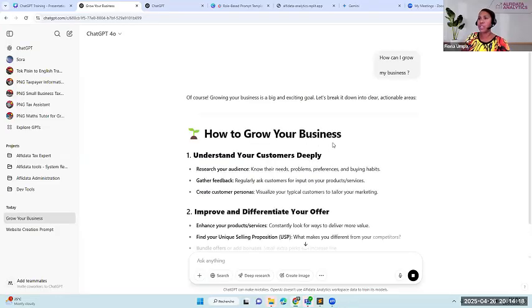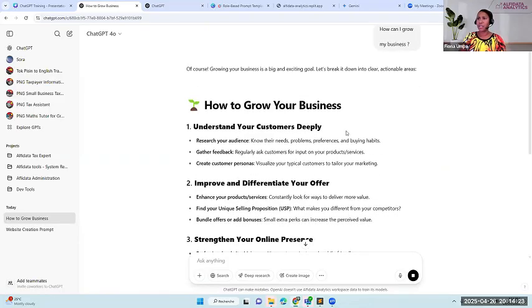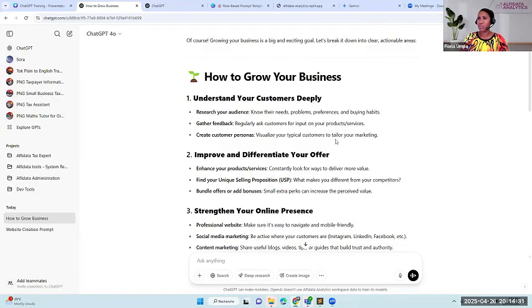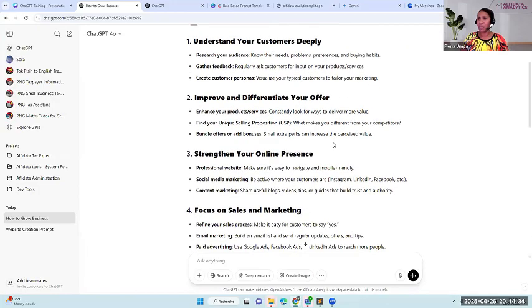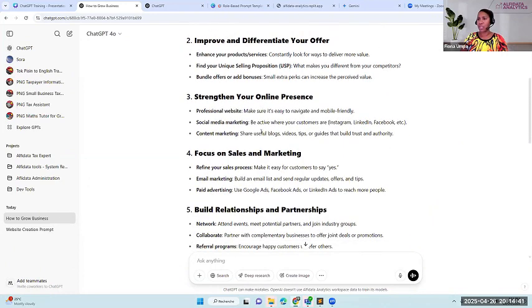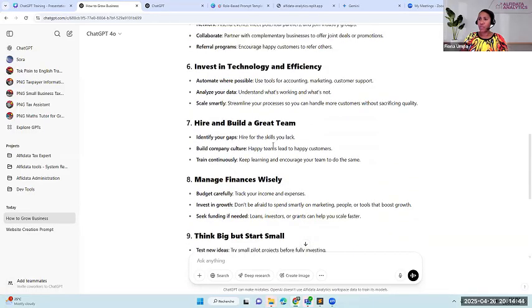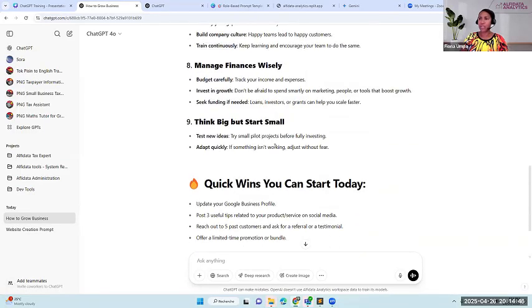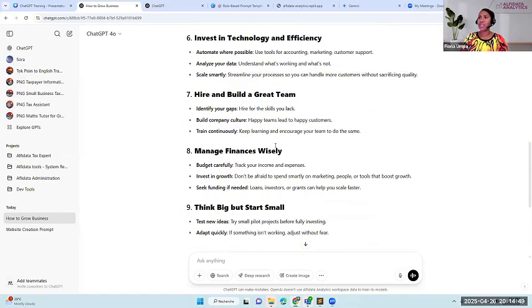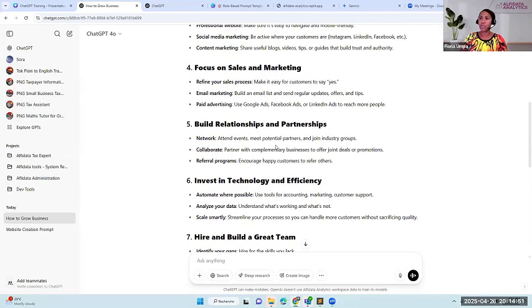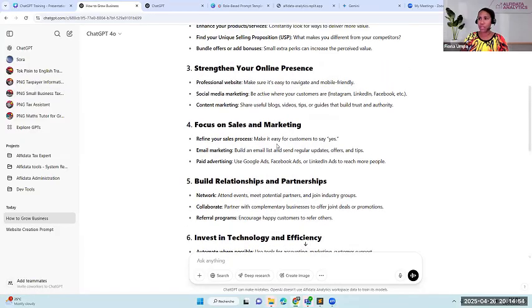Let's see how ChatGPT is going to respond to that. This prompt here is not clear. How can I grow my business? It says, of course, growing your business is big and exciting. Let's break it down. And then it just goes and says some points about some other stuff. Understand your customers, that's fine. Improve and differentiate your offer. Strengthen your online presence. It just offers a wide range of advice that it thinks are the possibilities or the options that you have to grow your business.